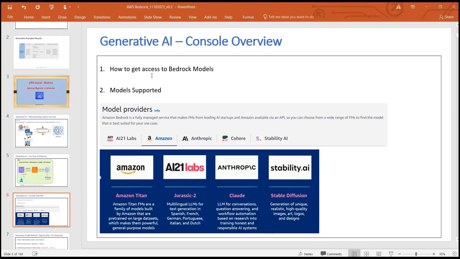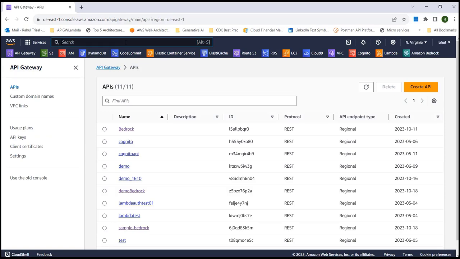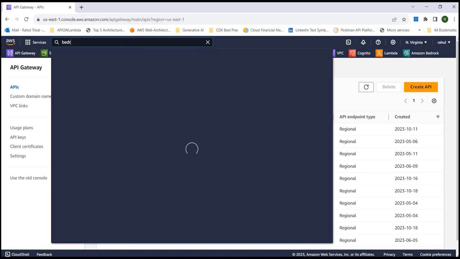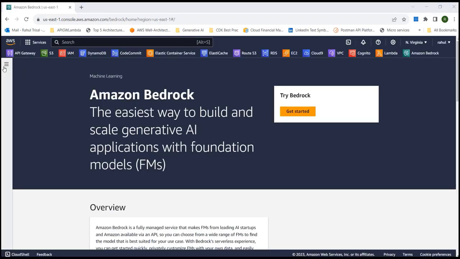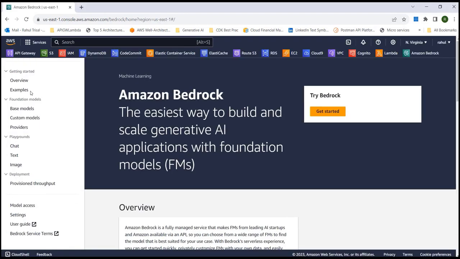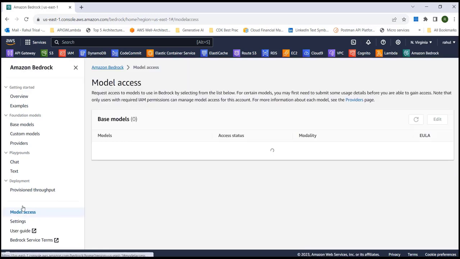Okay, now the first thing we're going to do is how to get access to these Bedrock models. So I'm on the AWS console. I will search for Bedrock, and here you can see Amazon Bedrock. Now I can go on the left side menu, and here you need to scroll down and go to model access.